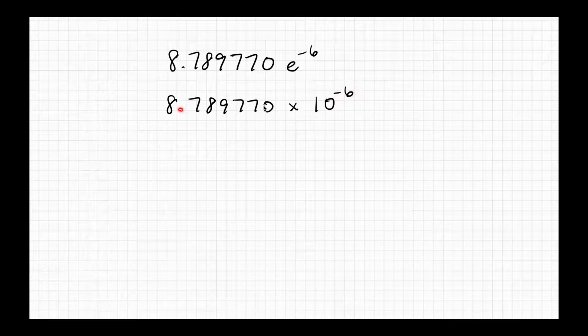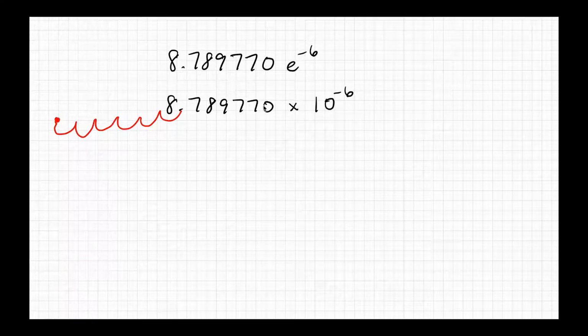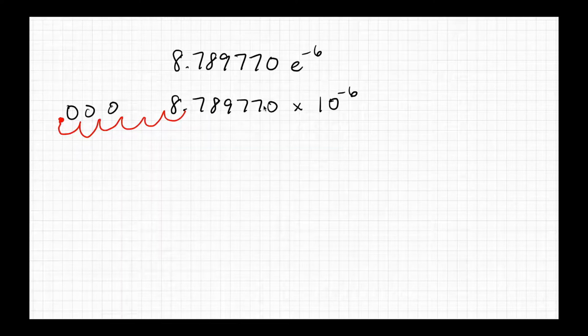So you're going to go 1, 2, 3, 4, 5, 6, make a dot. Try it again. 1, 2, 3, 4, 5, 6, make a dot. And then you're going to have to fill them in with placeholders. 0, 0, 0, 0, 0.